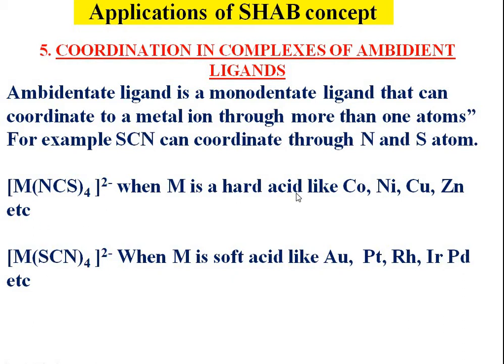If the metal is a hard acid like cobalt, nickel, copper, zinc, then this ambidentate ligand will coordinate through the nitrogen atom. If the metal is a soft acid, then this ambidentate ligand will coordinate through the sulfur atom. So we can explain the coordination of ambidentate ligand in complexes.